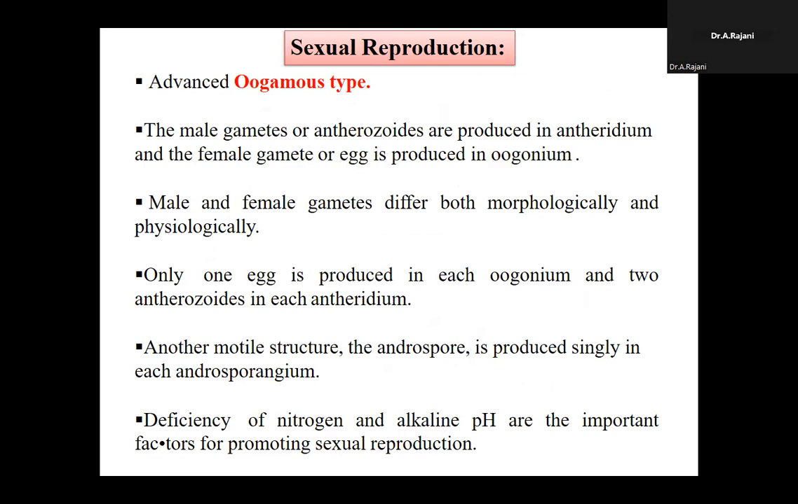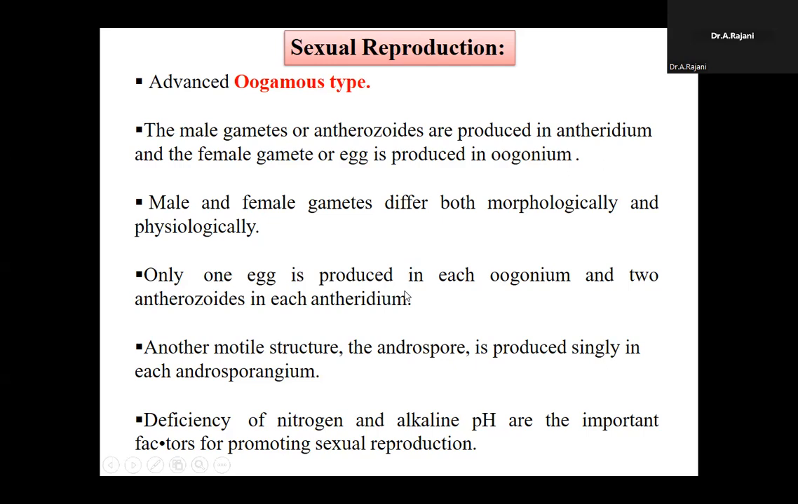Female gamete is produced into the egg. Eggs are produced in the oogonium. Male and female gametes differ both morphologically and physiologically. Both are not similar here. Both are very different morphologically and physiologically. Here egg formation is there.